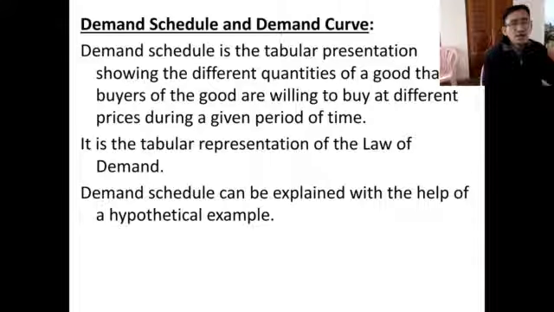A demand schedule is in the form of a table, where at different prices we show the quantities demanded. When the price is high, demand is low, and when the price is low, demand is high. That tabular representation is what we call the demand schedule. Okay, it is the tabular representation of the law of demand.